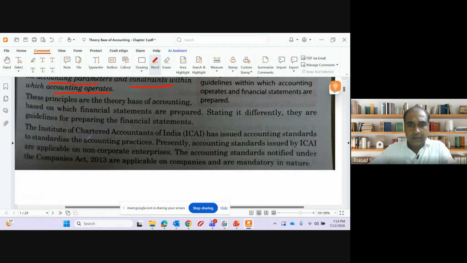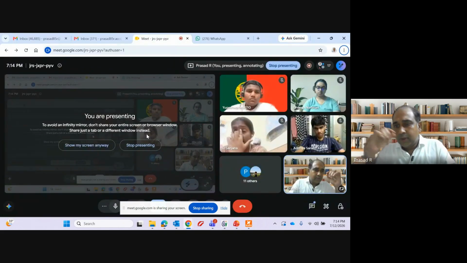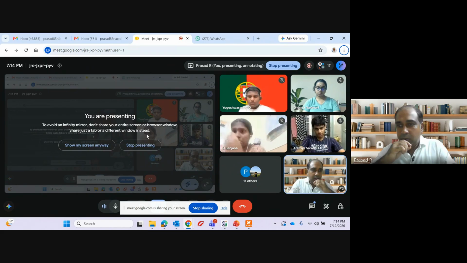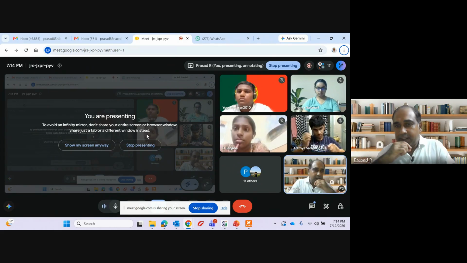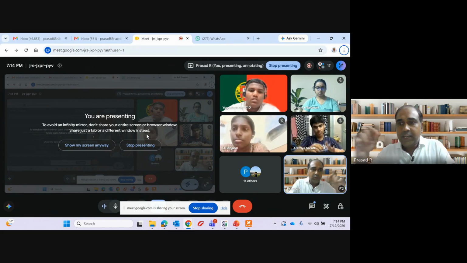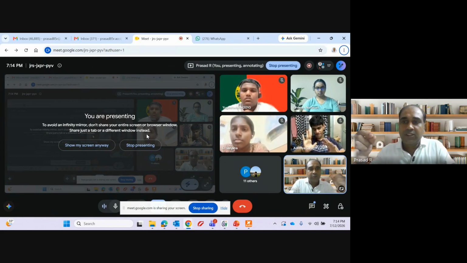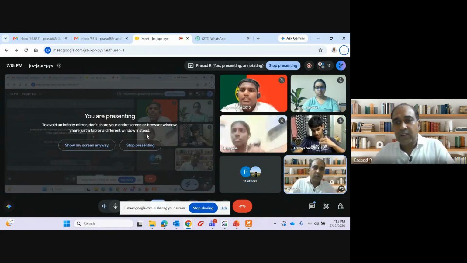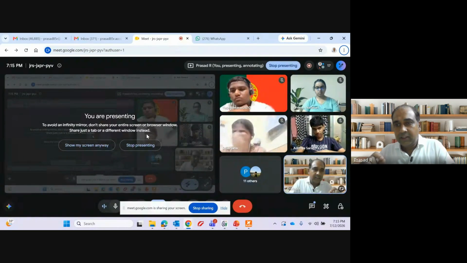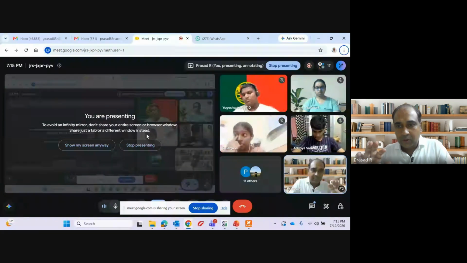Now, everyone would have heard about chartered accountants, CA. There is an institute called the Institute of Chartered Accountants of India which delivers that course and offers that degree. They are the only institute in India who can conduct CA exams and give the CA qualification to anyone who qualifies that course.